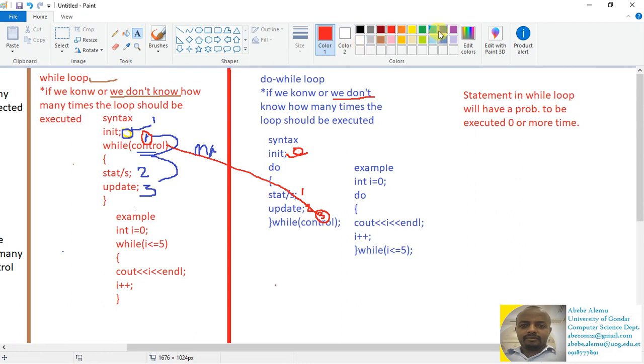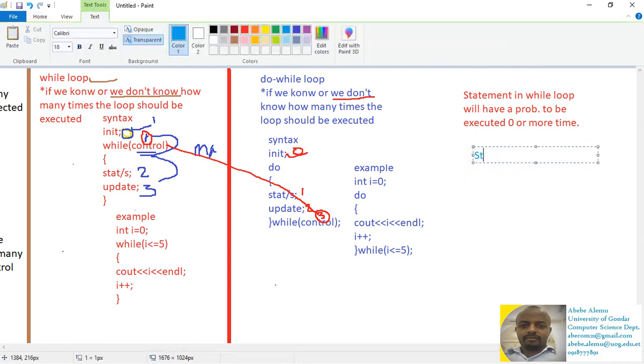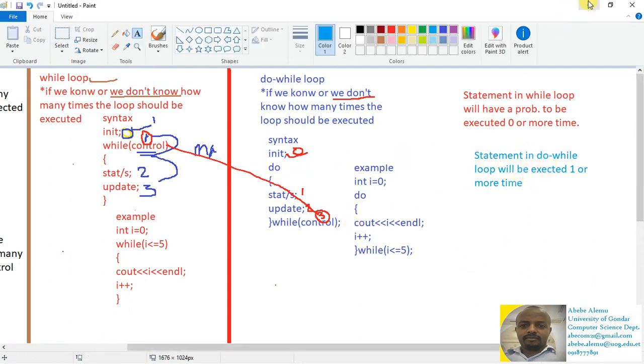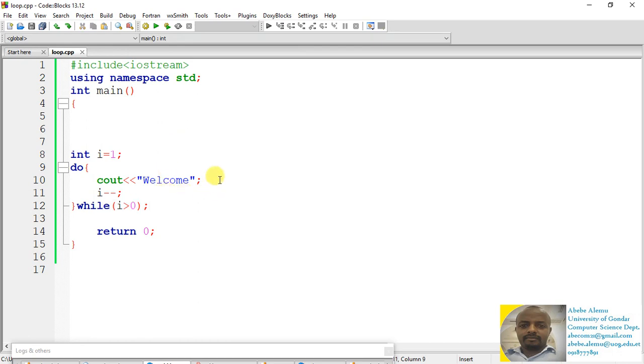When we come to the do while loop, the statement in the do while loop will be executed one or more times. So in the case of do while loop, the statement will have a guarantee to be executed at least 1 time, whether this condition results true or false. So this is the programming difference between while loop and do while loop.